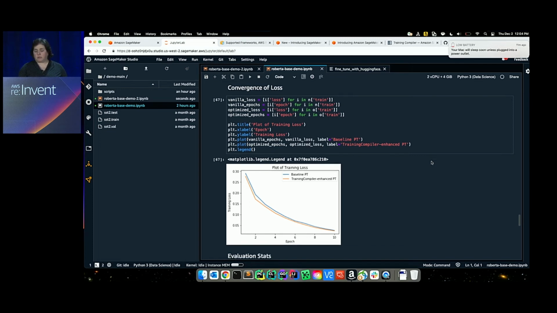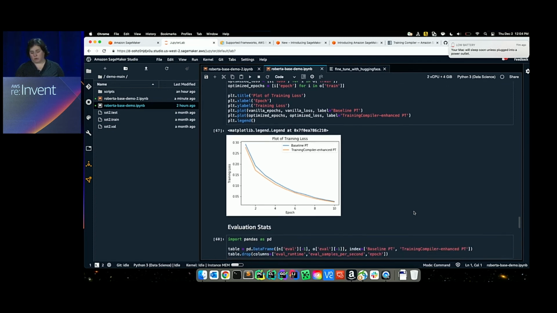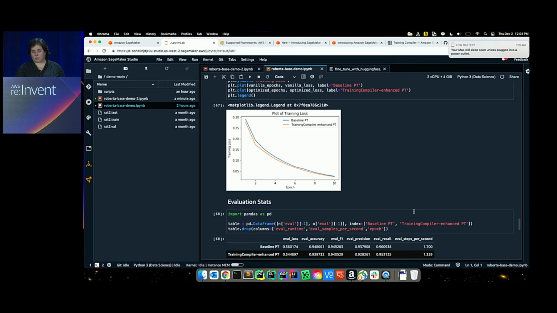So we compared the loss values throughout the training at each epoch, and as you can see, they're pretty close to each other. So even though I'm training faster, I'm not giving up on any accuracy or functional properties of my training or my resulting model.